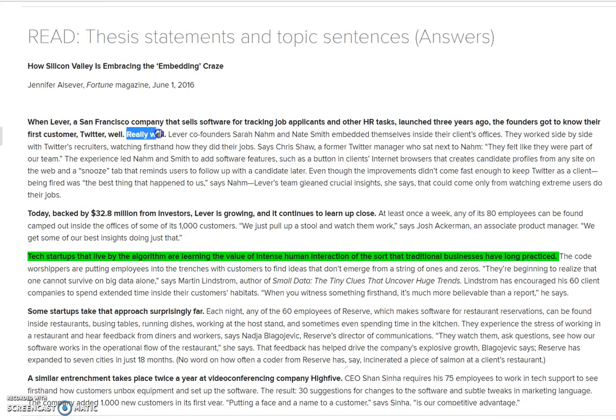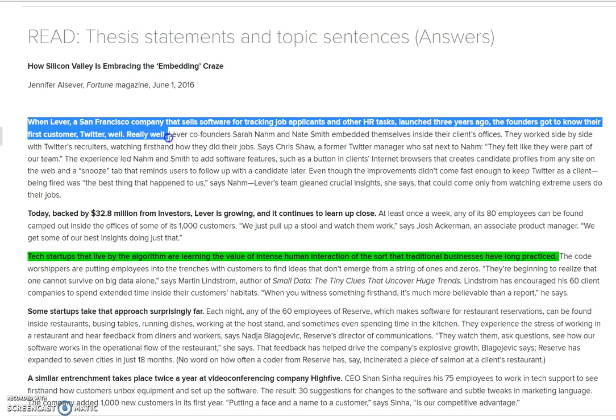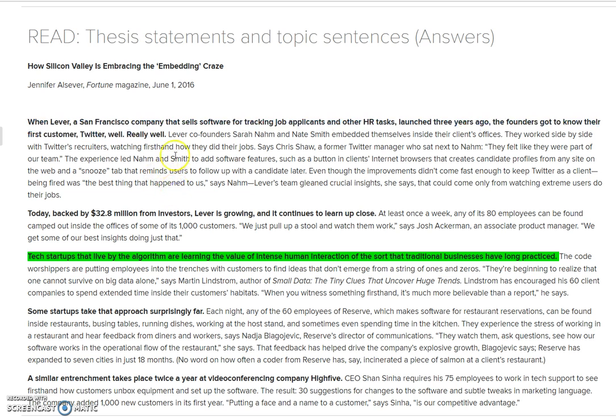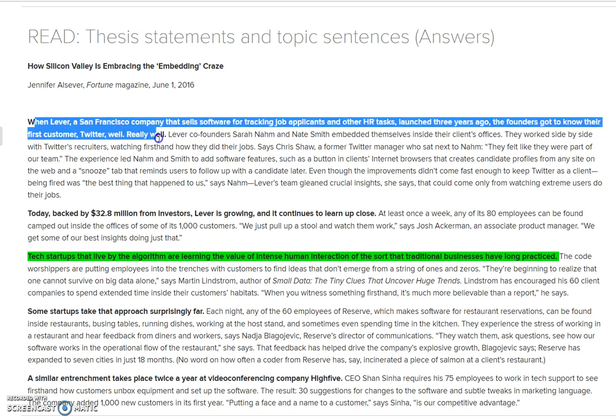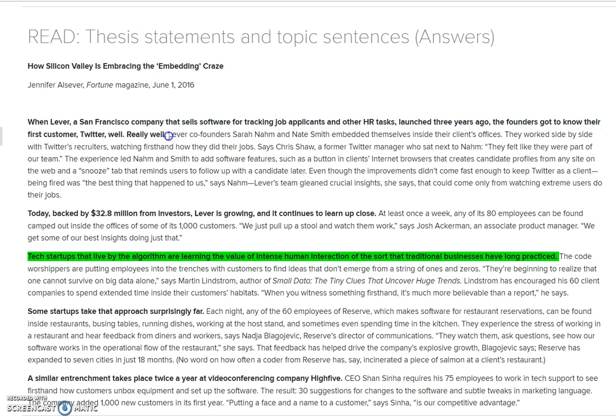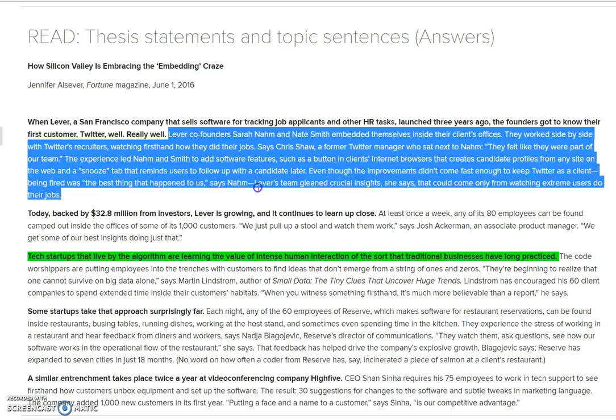By the way, this is not really a sentence, it's a fragment, but they're doing some informal writing here. And so it's really just sort of a continuation of this first sentence. Now, how do I know it's a topic sentence? Well, the founders got to know their first customer, Twitter, really well. And then everything in the rest of this paragraph talks about how they got to know Twitter well.